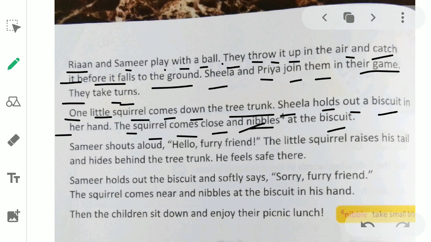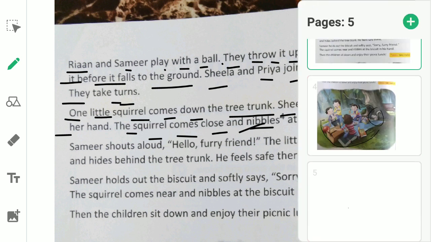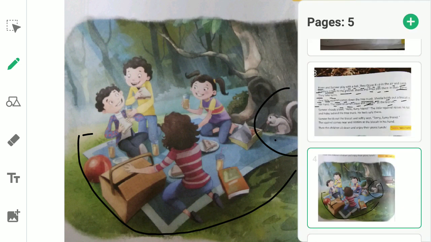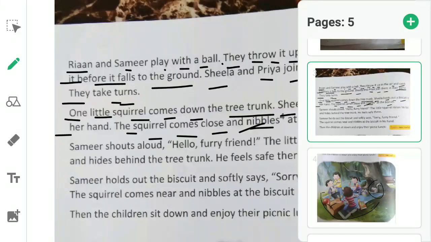Now what is the meaning of nibble? Let me show you the picture. Here if you see in the picture, the squirrel is eating something. So this is what we call nibbling. Nibbling means to eat something with small bites. If you see, the squirrel has a very small mouth.